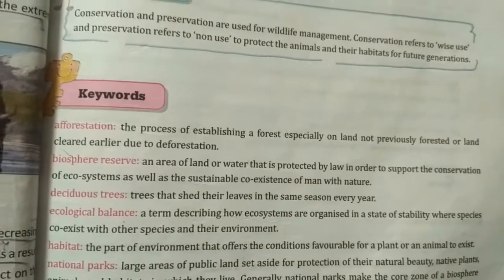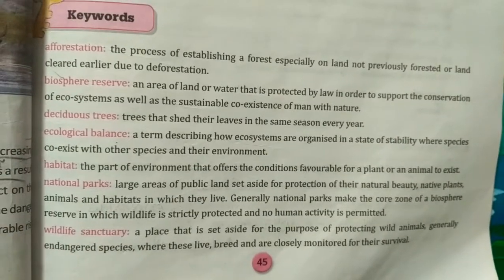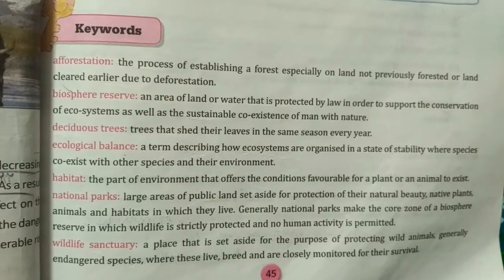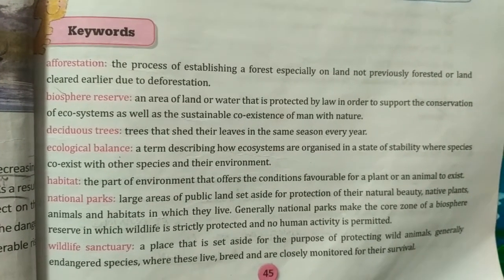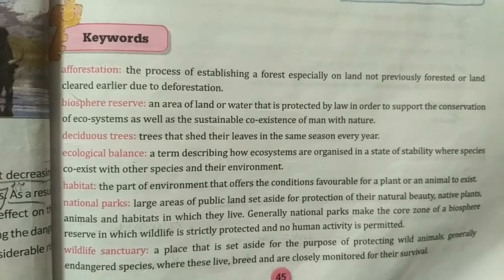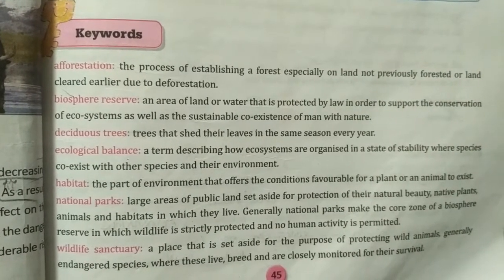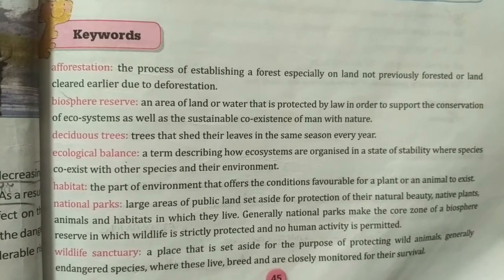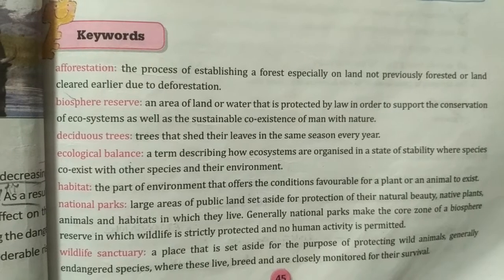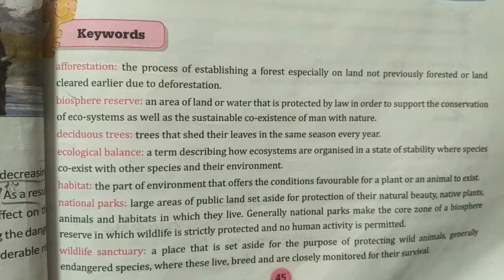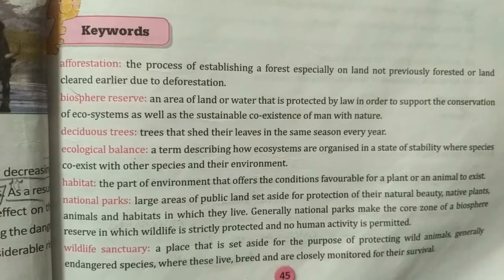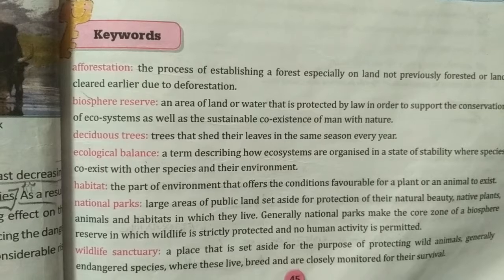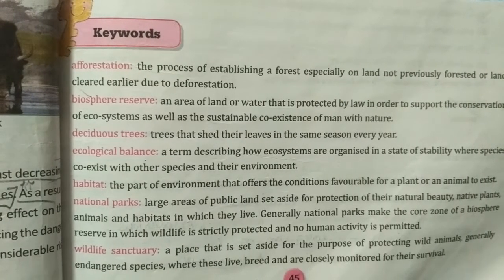Next, keywords also you can revise for the short answer questions: afforestation, planting of more and more trees; biosphere reserves, these are reserves for the conservation of wildlife; deciduous trees, which shed their leaves in a particular season; ecological balance, when the flora and fauna are living together and coexisting; habitat is a place or favorable climatic conditions for the plants as well as for the animals to live properly;